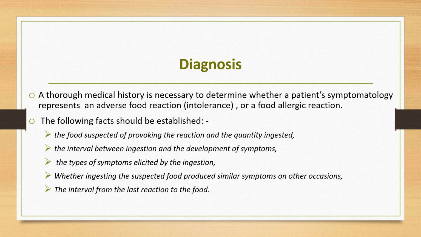The following factors should be established: the food suspected of provoking the reaction and the quantity ingested, the interval between ingestion and the development of symptoms, the type of symptoms elicited by ingestion, whether ingesting the suspected food produced similar symptoms on other occasions previously, and the interval from the last reaction to the food. So history is very important to determine whether the patient's symptom is due to food intolerance or food allergy.